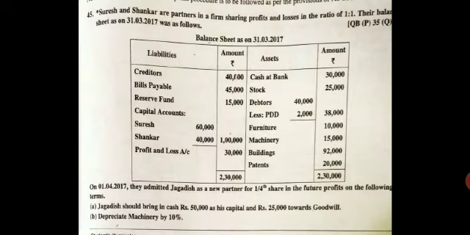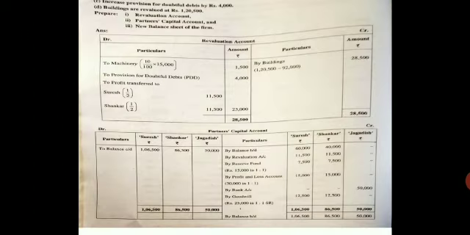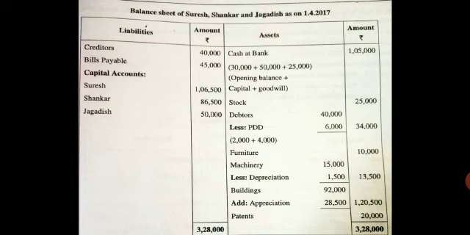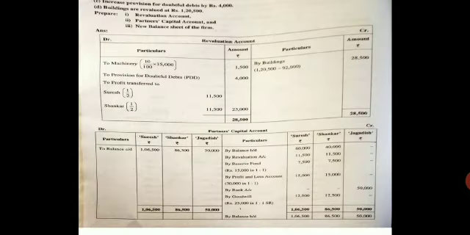Next, come to the first adjustment. They have told you Jagdish should bring cash 50,000. Come to your balance sheet, asset side, you have written cash, right, plus 50,000. And come to your capital account, credit side, write cash and write only in Jagdish 50,000.